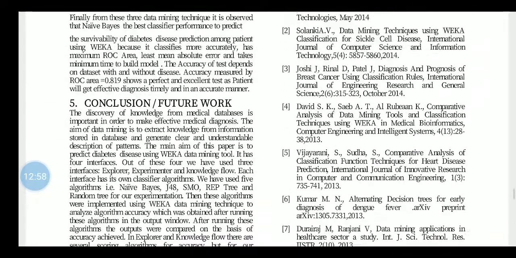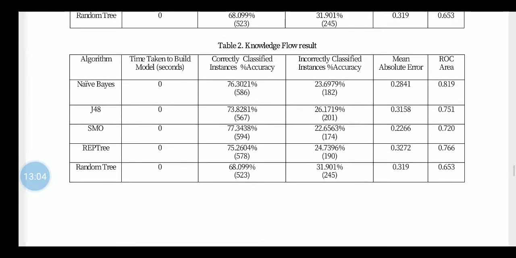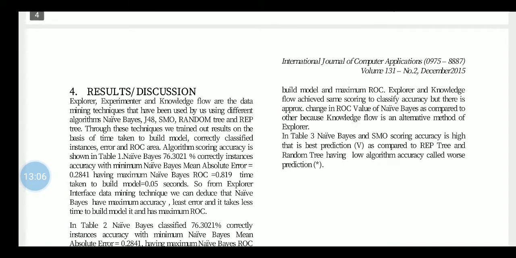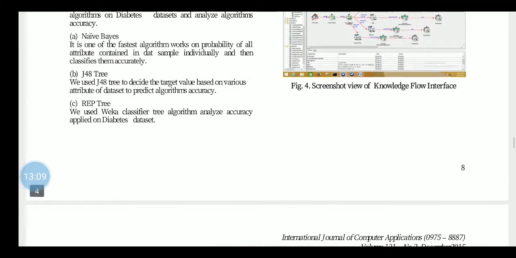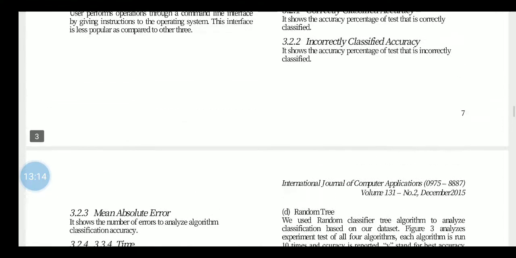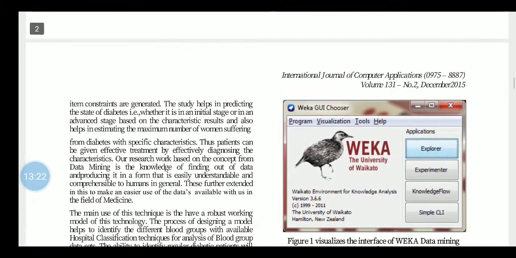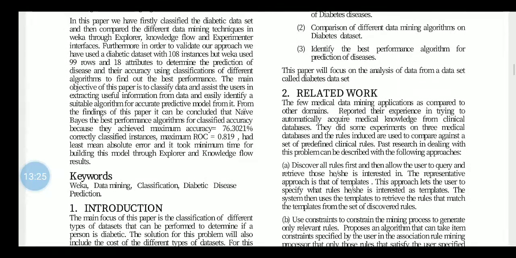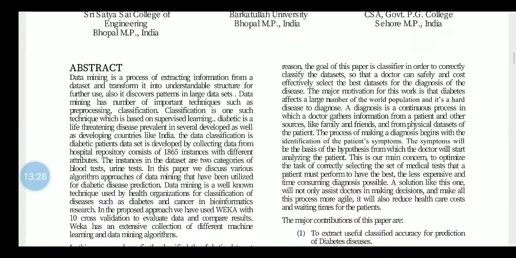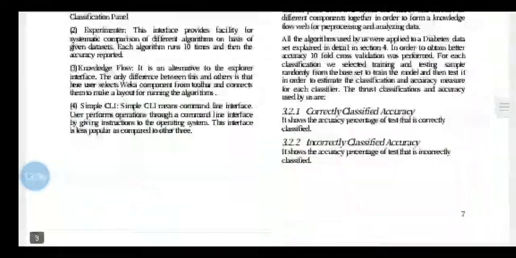Sixth, references; fifth, conclusions or future works; fourth, results and discussions. These are the topics: data mining techniques, 3.1 Weka and 3.2 classifications, then introduction, related work, keywords and abstract, title and name of author along with their organizations. This is the IEEE format.